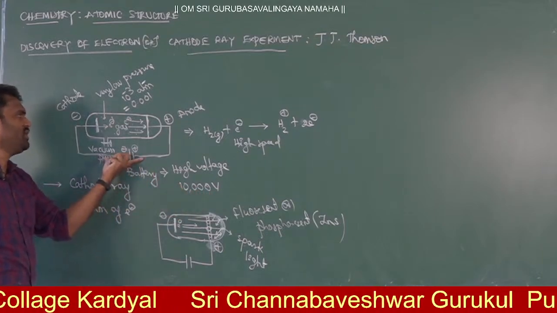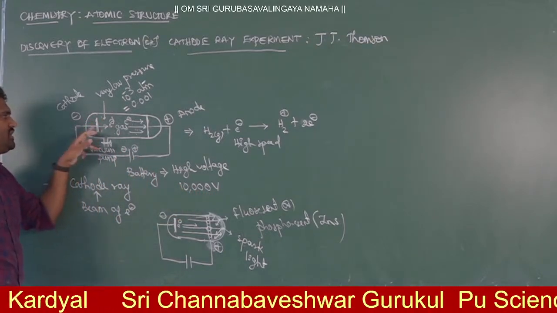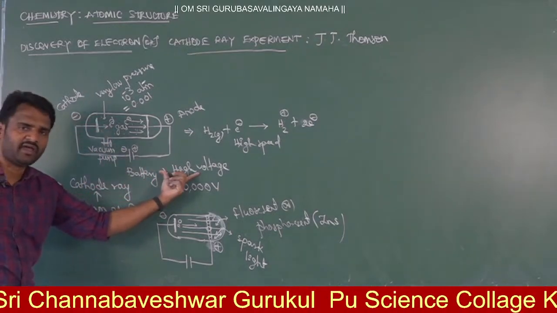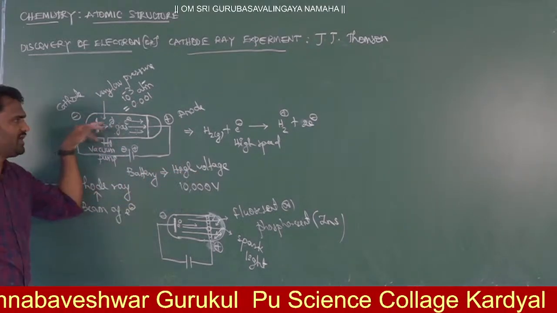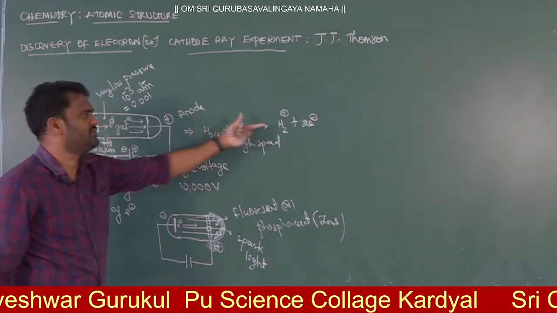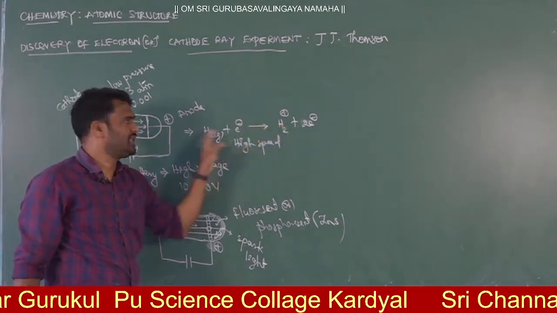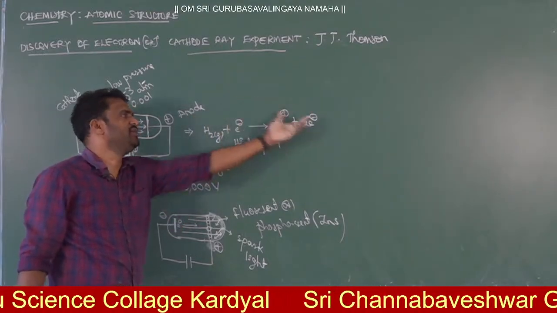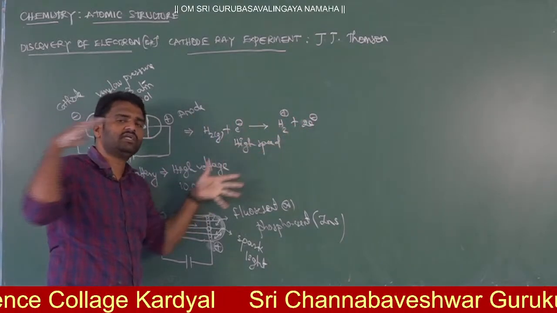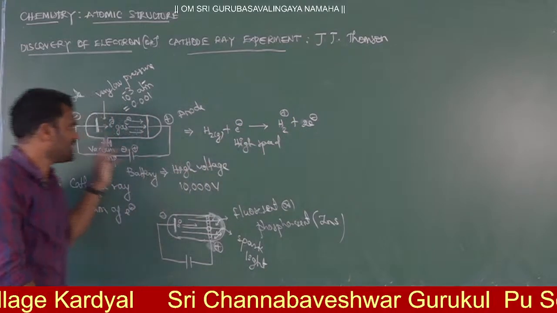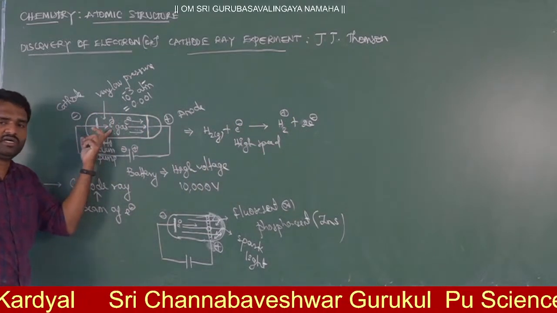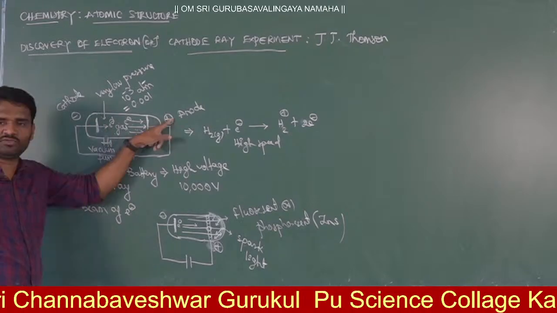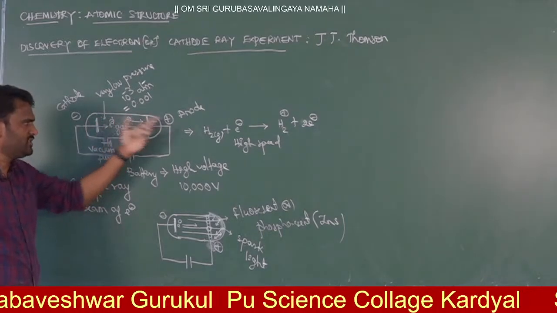When we pass high voltage, electrons will move with high speed because the potential difference is very high. When electrons move through the gas, the gas will get ionized. The electron will combine with electrons of the matter and release more electrons. As a result you get a beam of electrons. Because these particles are negative, obviously they go to the positive side.